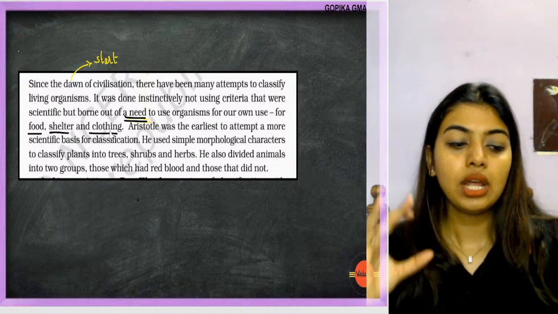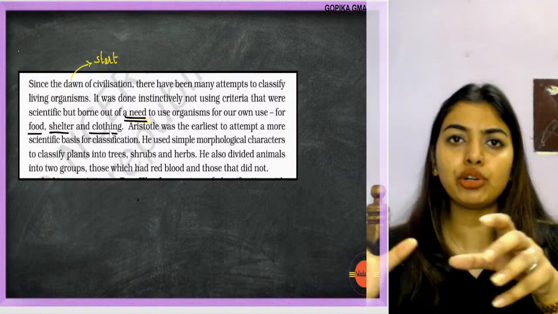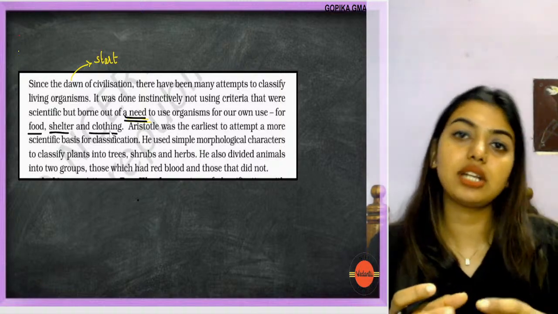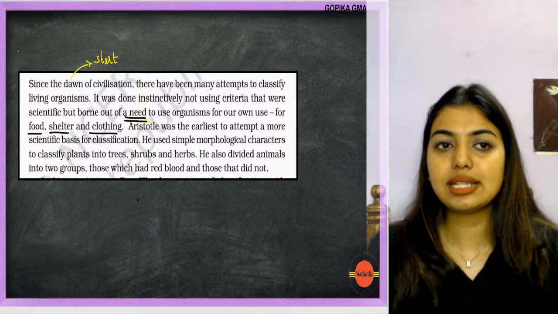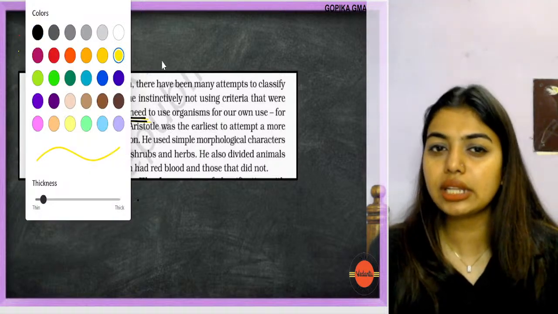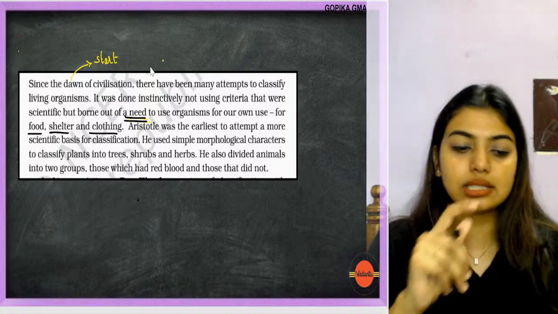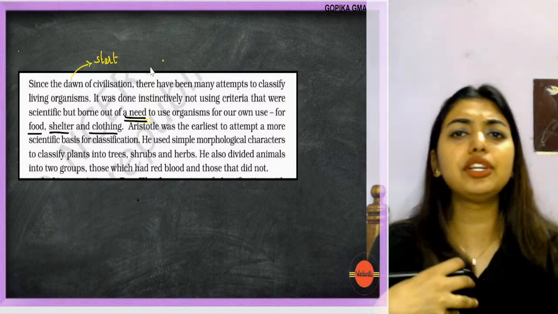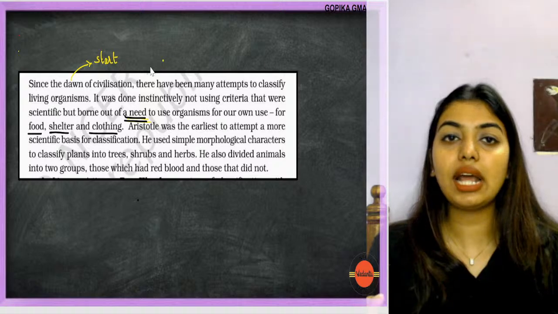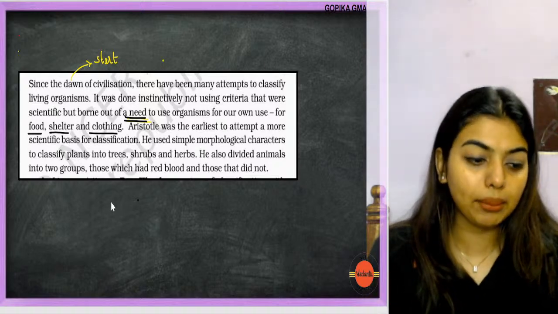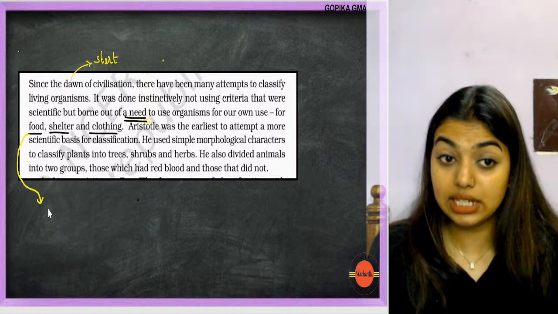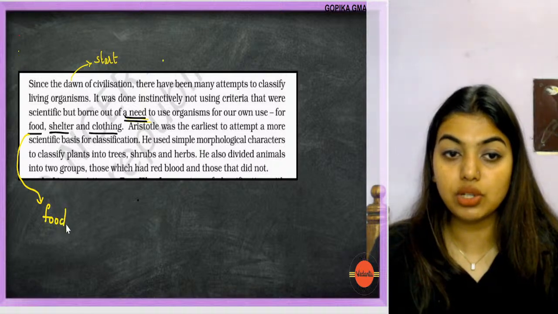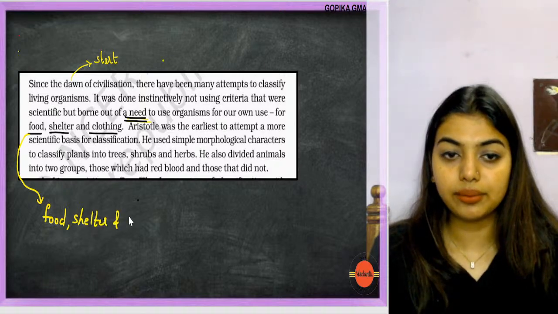Depending on this, okay, this is going to give me food, I will categorize it into food. This is going to give me shelter, I'll put it into shelter. This is going to give me clothing, I'll put it under that. But just think about it as a science student: some people consume some kind of food but we do not consume that, so I do not want to classify them under food. Now what to do, ma'am? So the first ever classification, a non-scientific one, was based on food, shelter and clothing.